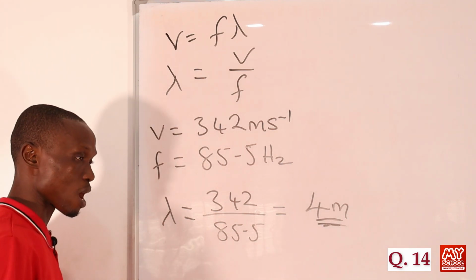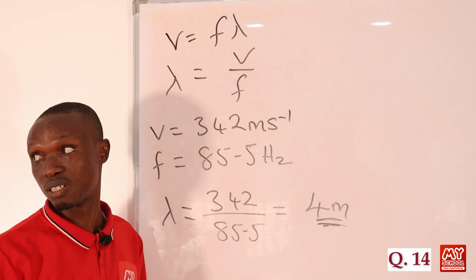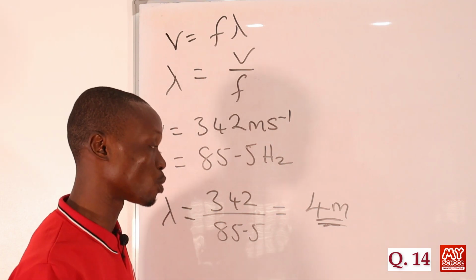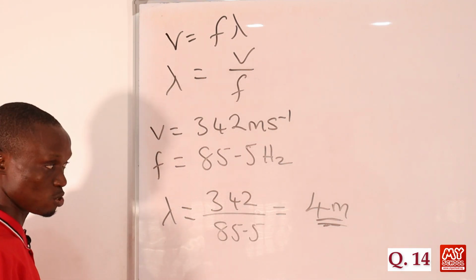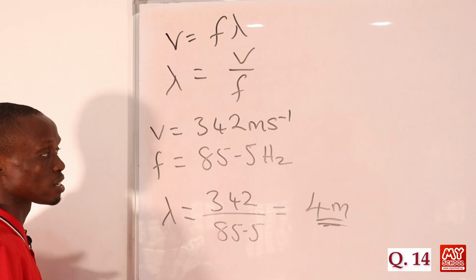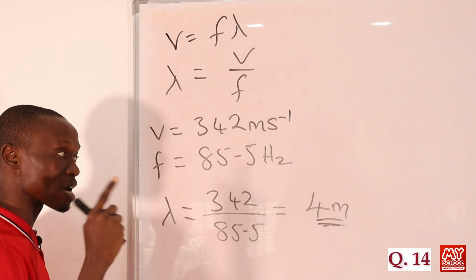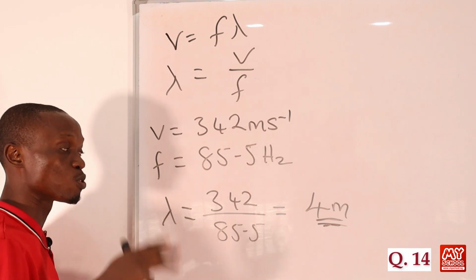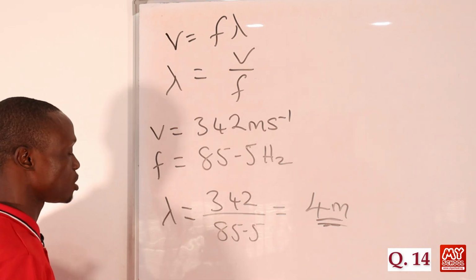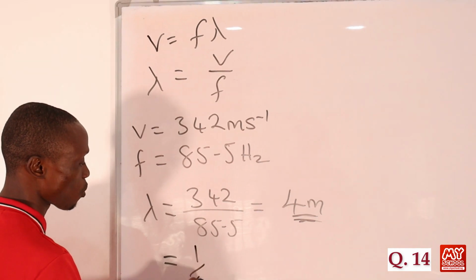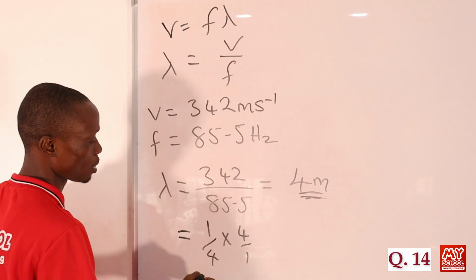But here we are asked to calculate what distance from the wall the wave has an antinode. Like I said earlier, the wall itself serves as the node, while the first antinode will occur at 1/4 of the wavelength of the wave. So in this case, the distance will be 1/4 times 4.